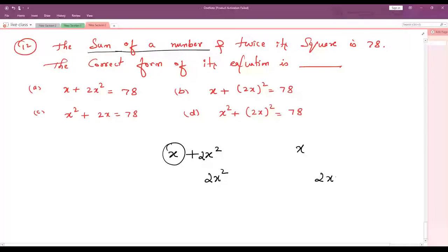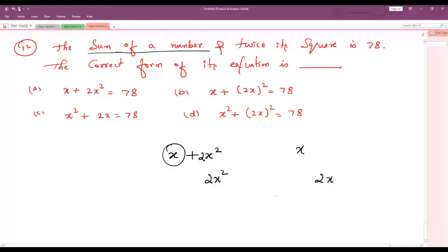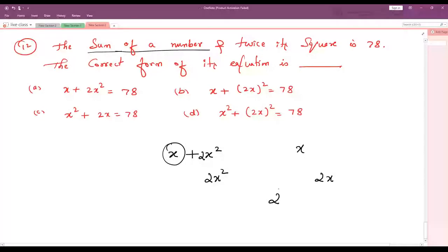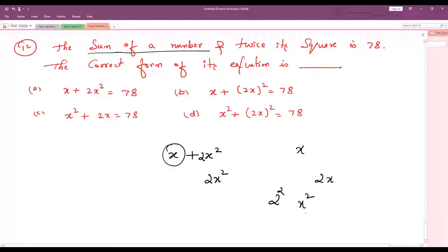Twice of its square. What is the question here? What do you mean by twice of its square? Whose twice is he saying? Is he telling the twice of 2 or the twice of the number x?